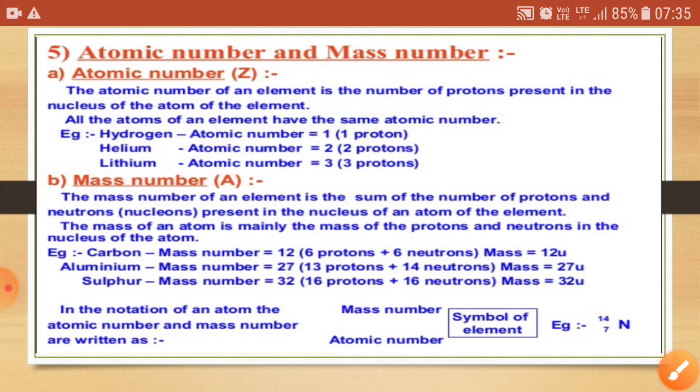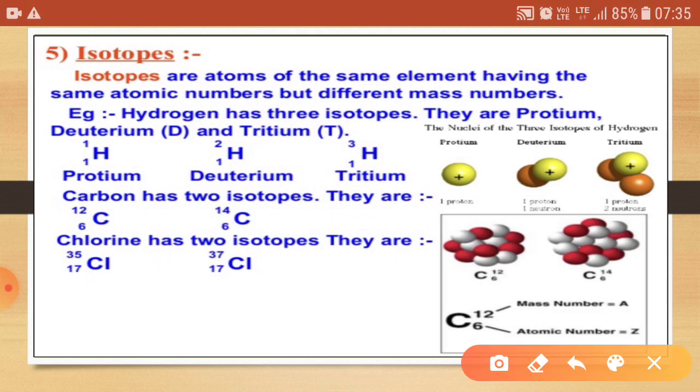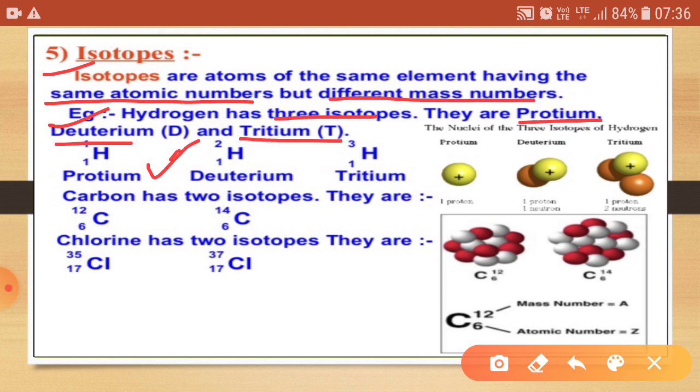Now come to the next topic, that is isotopes. Isotopes are atoms having the same atomic number but different mass numbers. For example, hydrogen has 3 isotopes, known as protium, deuterium and tritium. In protium, the atomic number is 1 and the mass number is also 1.